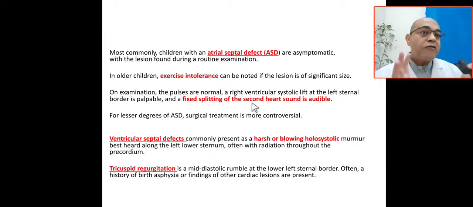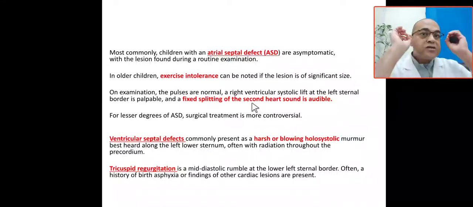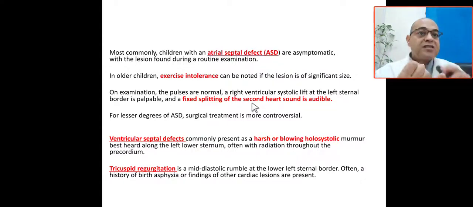On examination of the baby with ASD, the pulses are normal, and a right ventricular systolic lift at the left sternal border is palpable. This is the most characteristic feature of ASD. Fixed splitting of the second heart sound is audible. For a lesser degree of ASD, surgical treatment is controversial.